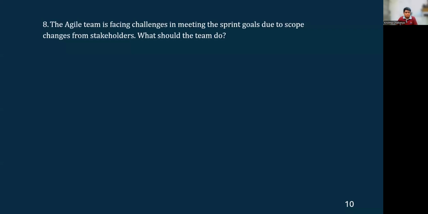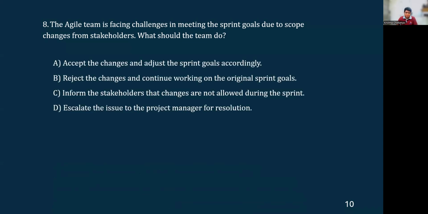Okay, the agile team is facing challenges in meeting the sprint goals due to scope changes from stakeholders. What should the team do? So let's look at the options here. In the previous question, the product owner was coming up with certain new features, but now what we are talking about is stakeholders coming up with changes to the sprint goals during the sprint. So how should the team handle this?